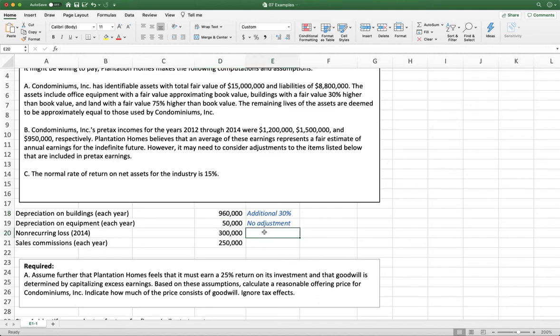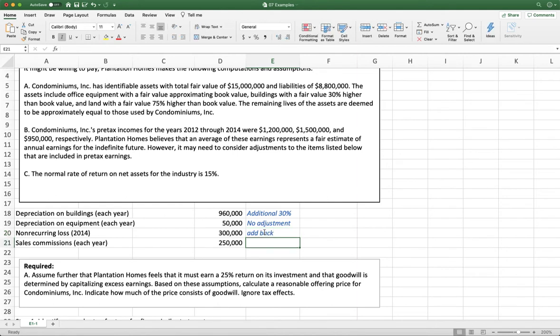All right, then we have a non-recurring loss that happened only in 2014. Now, by definition, we don't expect this to happen in any year other than 2014. So if we're using 2014 to try to forecast other years, we're going to need to take this out. And so because it decreased net income, we're going to add this back.